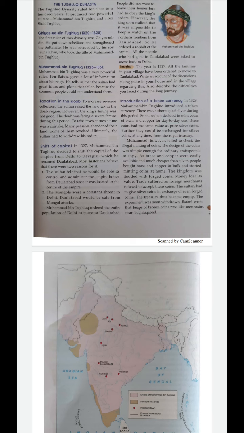So the people all shifted their things and moved to Daulatabad. But after that, Muhammad bin Tughlaq realized that he was not able to keep a watch on the northern frontier. So again, what did he say to his people? He ordered them to reshift his capital.